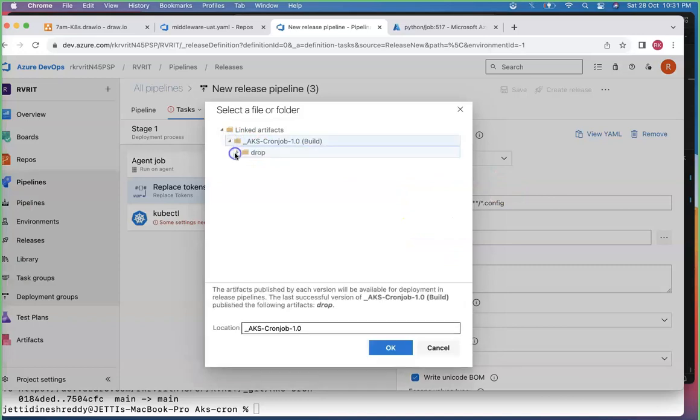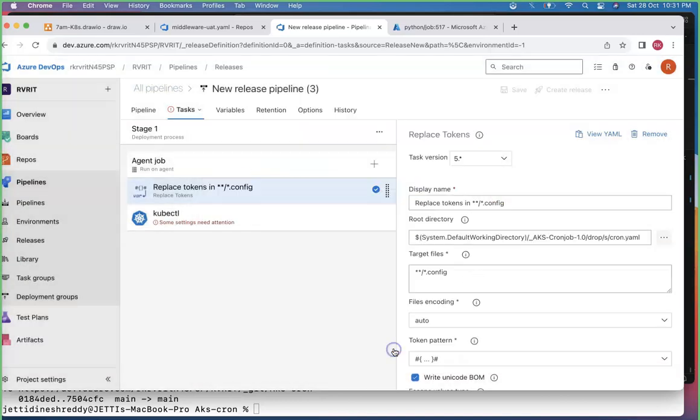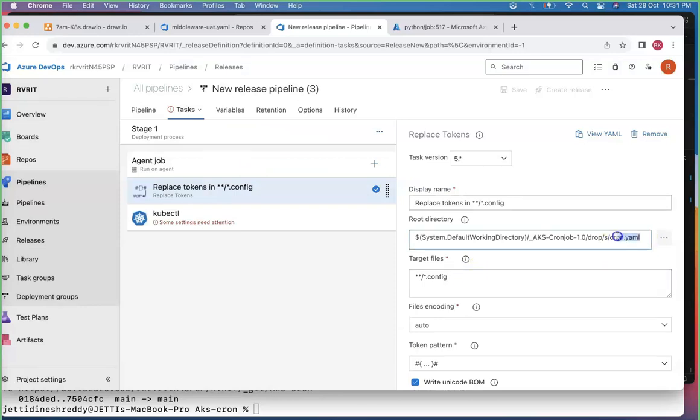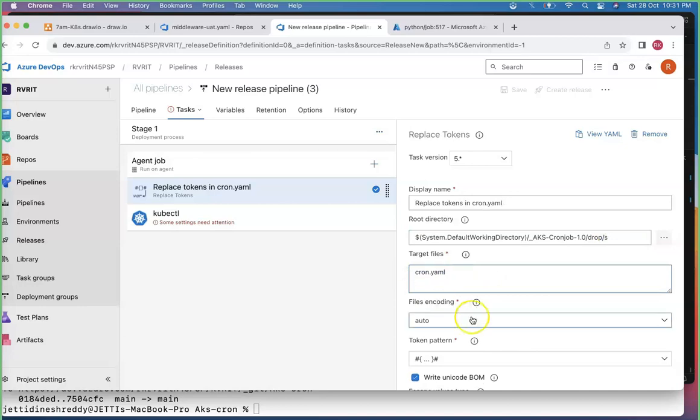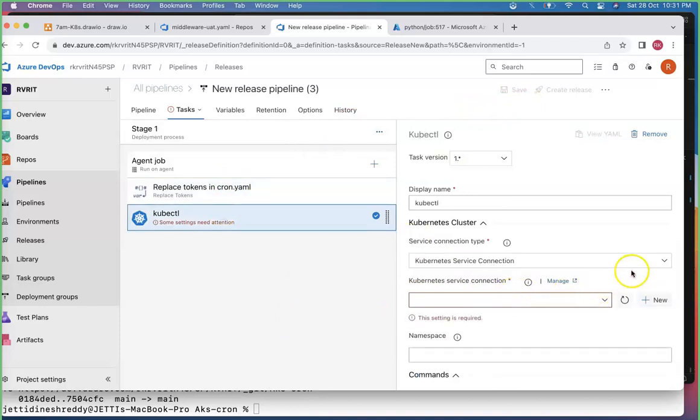For the replace token, open it. First and foremost, the cron YAML is the one I'm considering. Here exactly, you should not keep the cron YAML. You need to keep only the folder structure, and here is the target file. That's all.